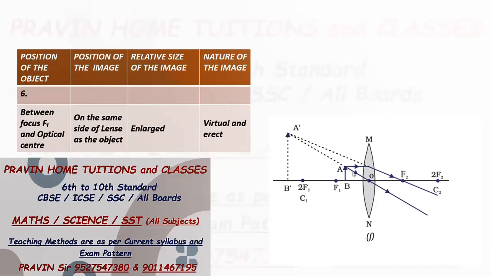Second ray selected, ray passing through the optical center, after refraction it will not show any deviation, it will go like this. So these two rays, if we closely watch, they never meet. So for this, what we'll do, we draw the rays backward. So they meet at point A dash.